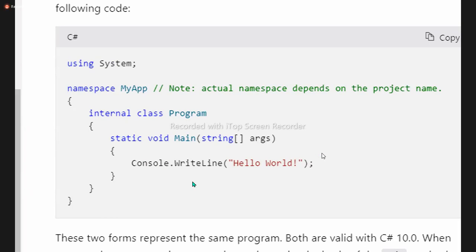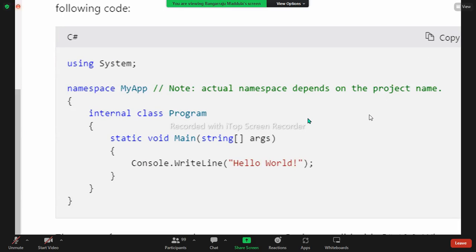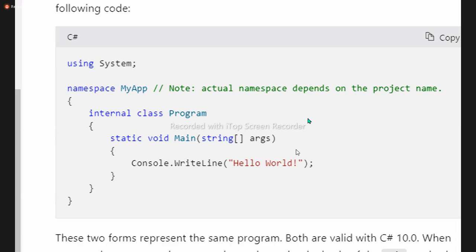Namespace name, the actual namespace depends on the project name. I showed you yesterday, I opened two projects, first project and second project. The first project was created in .NET 6, meaning C# 10. The second project was created in .NET 5, meaning C# 9. And this creates a class like this.